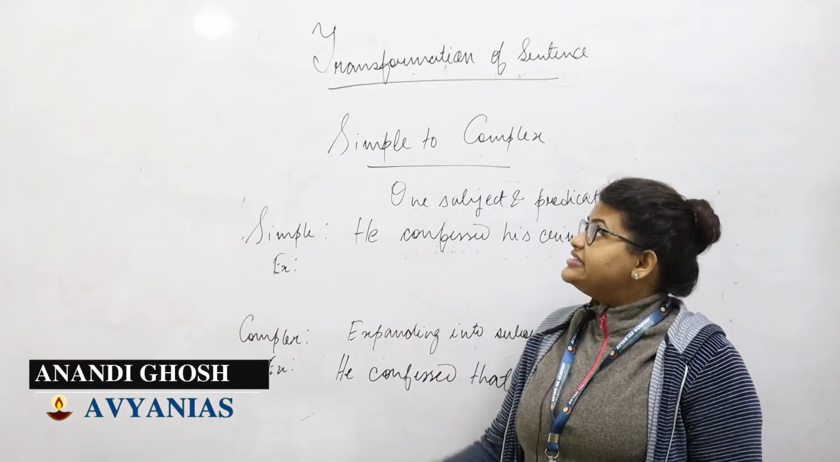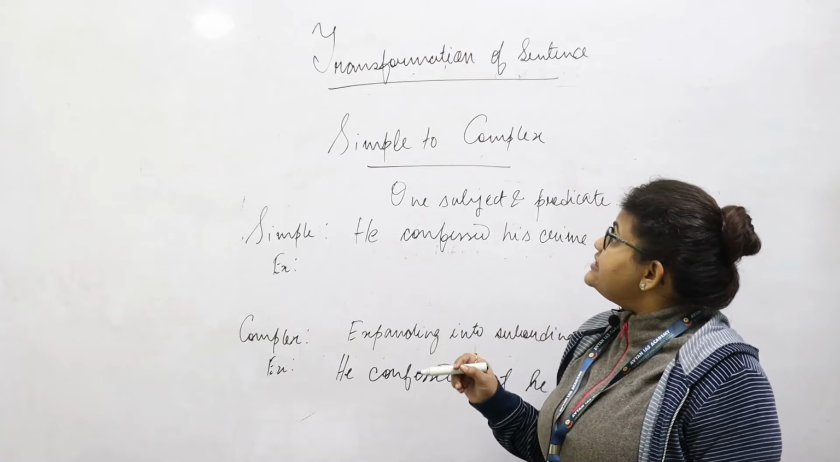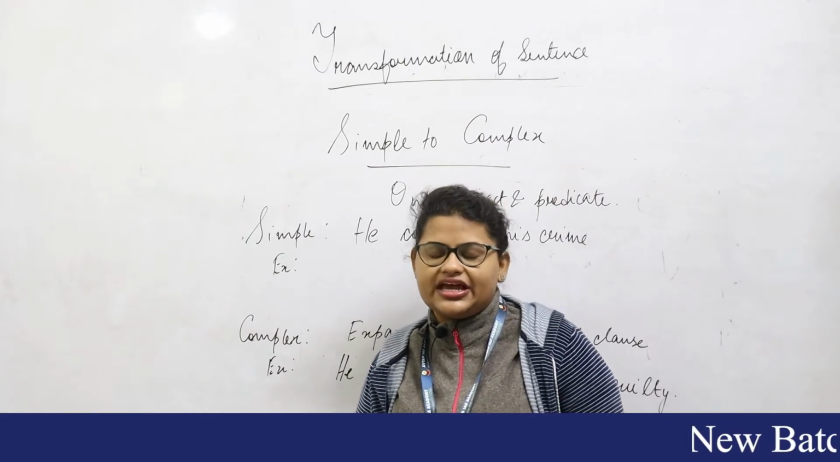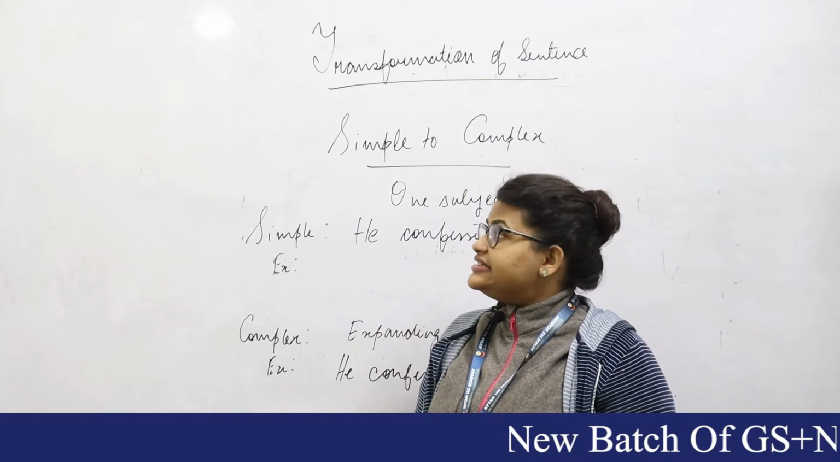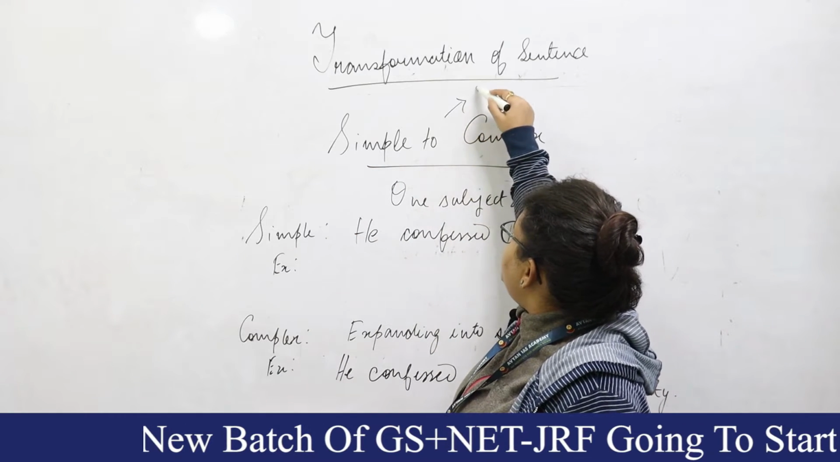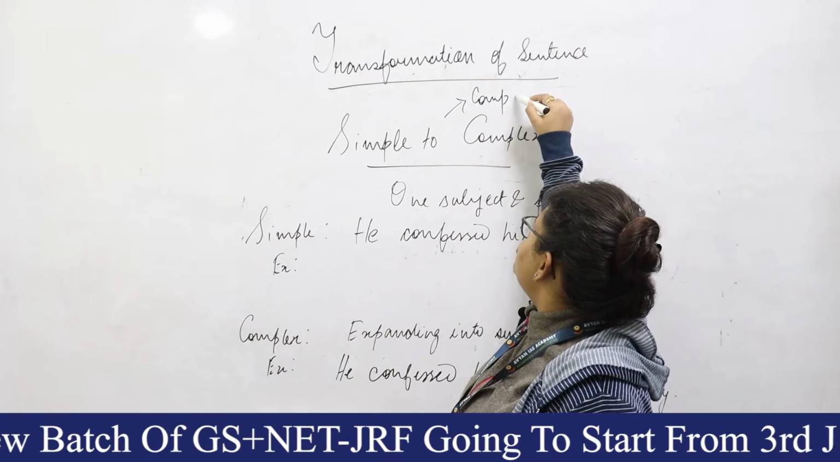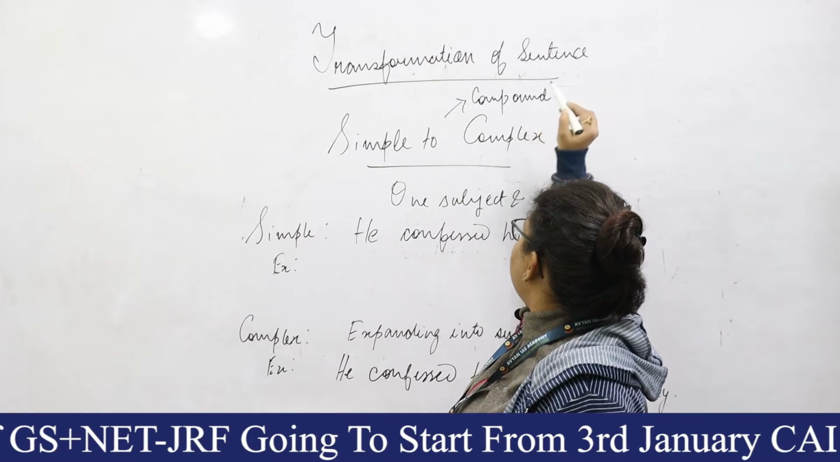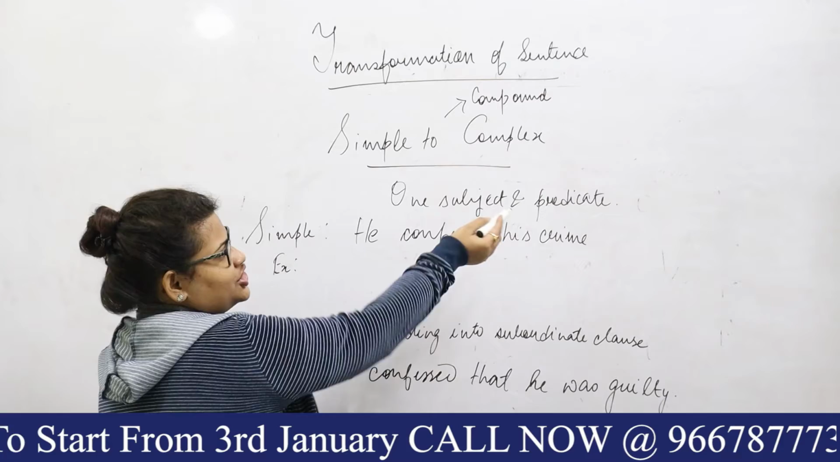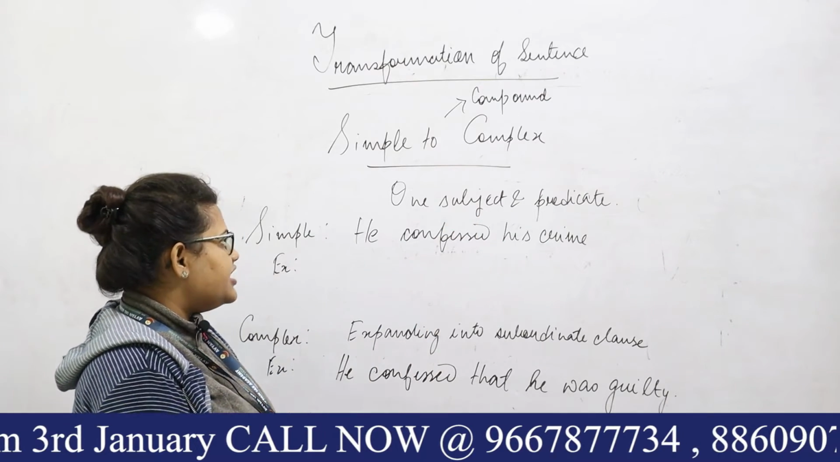Today we'll be taking up the second part of our transformation of sentences, that is from simple to complex. You must remember that in our last class we had dealt with the conversion of sentences from simple to compound. What we had done in simple to compound was, you might remember, that a simple sentence will have one subject and one predicate. So there's not much complication in the sentence.